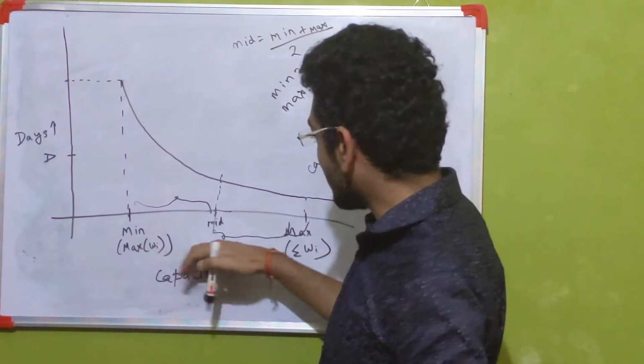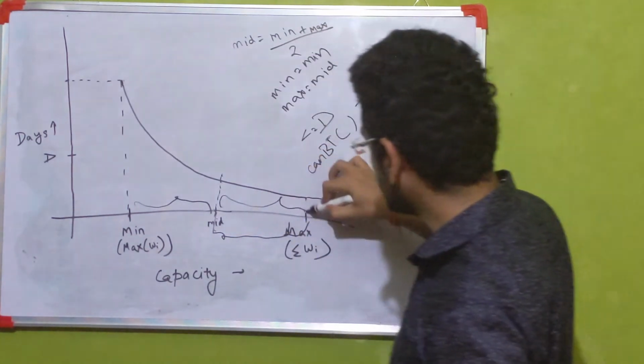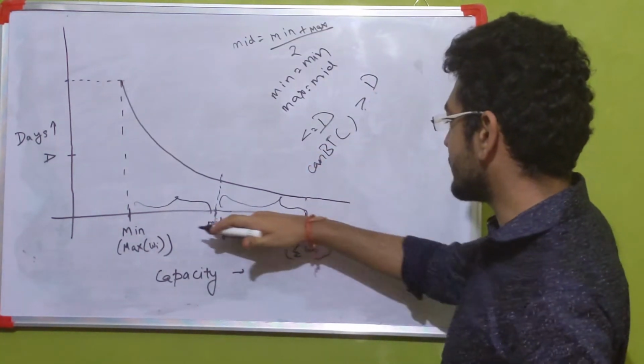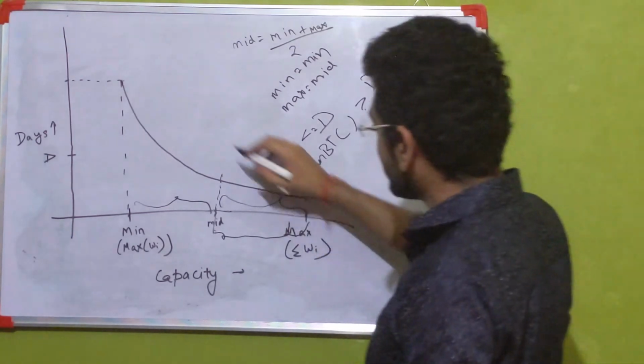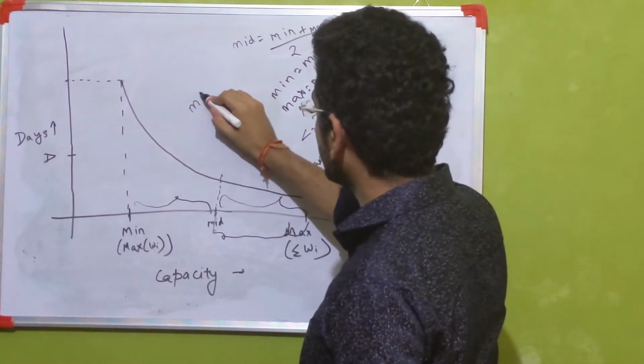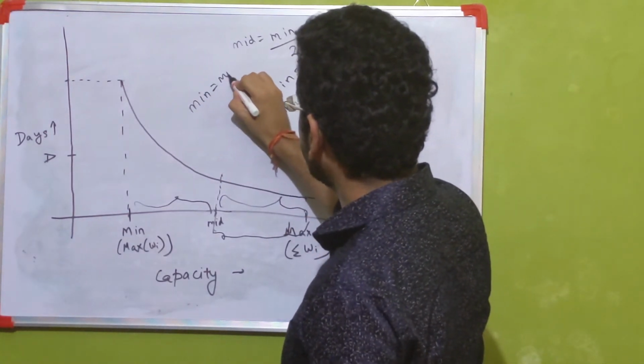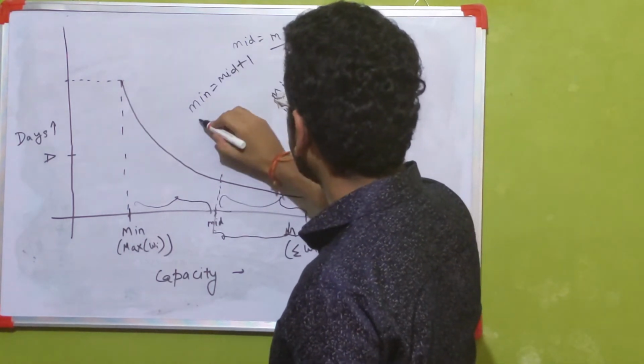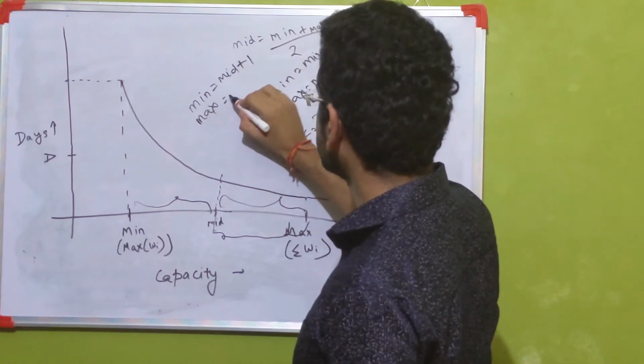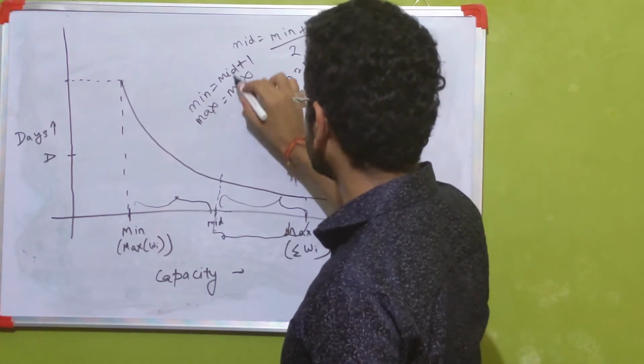So our search space would reduce to this particular set of values. In this case our min would become mid plus 1 and our max would remain max.